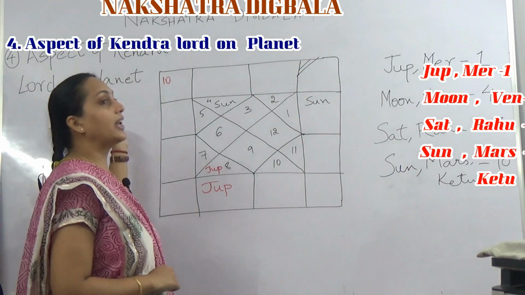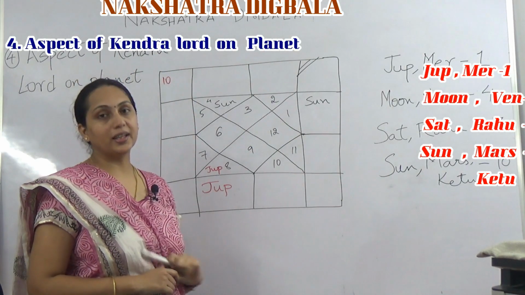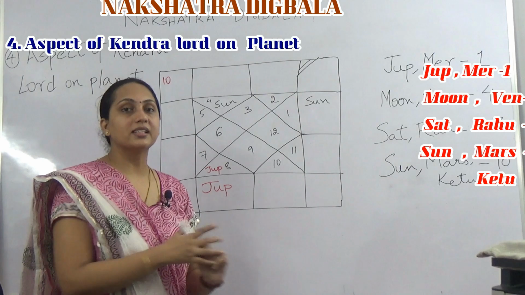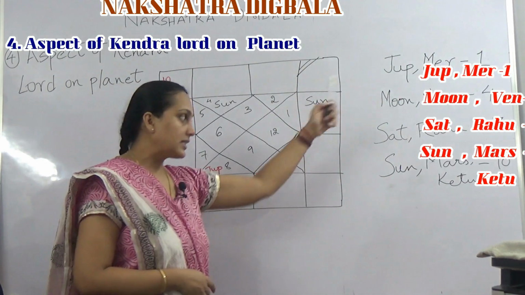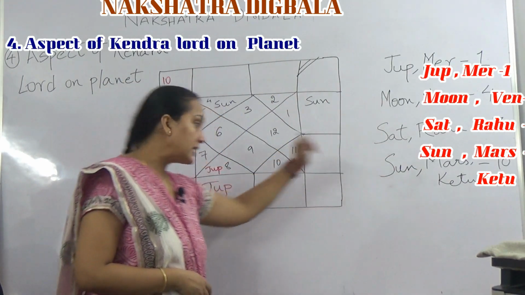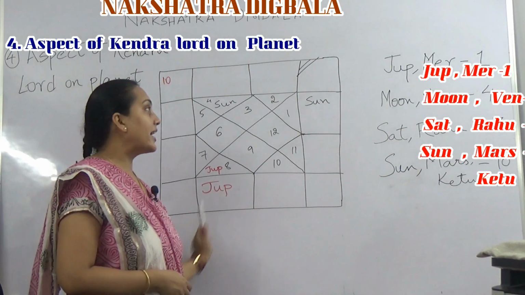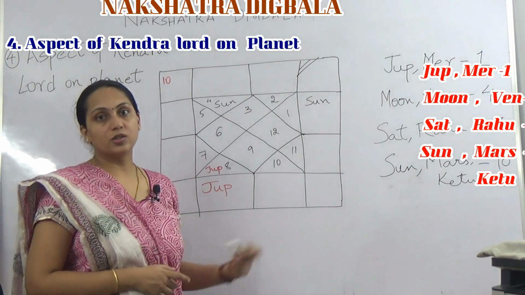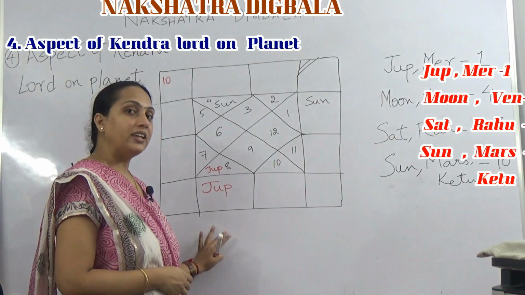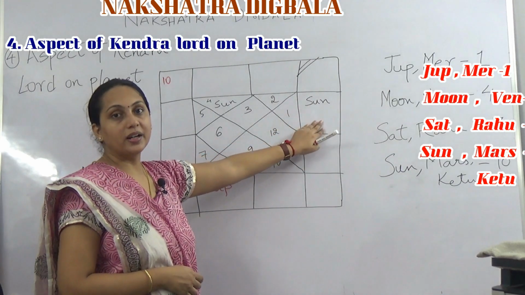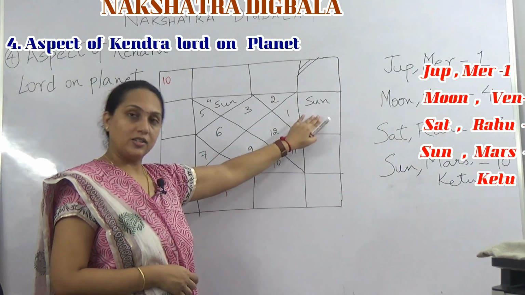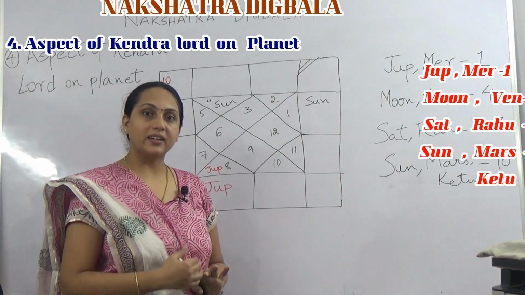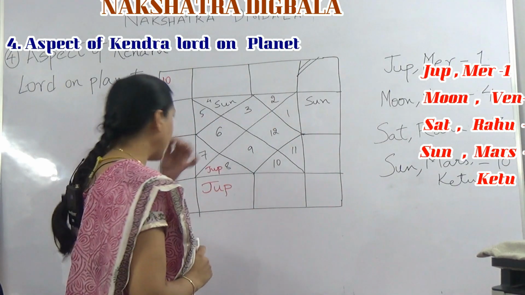So when the Kendra Lord aspects the planet, that planet gets Digbala. So in case of Sun, Sun gains Digbala from the 10th house. 10th Lord Jupiter is aspecting Sun, in this case of a Mithuna Lagna native. So Jupiter from Scorpio is having the 9th aspect on Sun. So Sun has gained Digbala. Okay, let us look at another example with the same Mithuna Lagna.